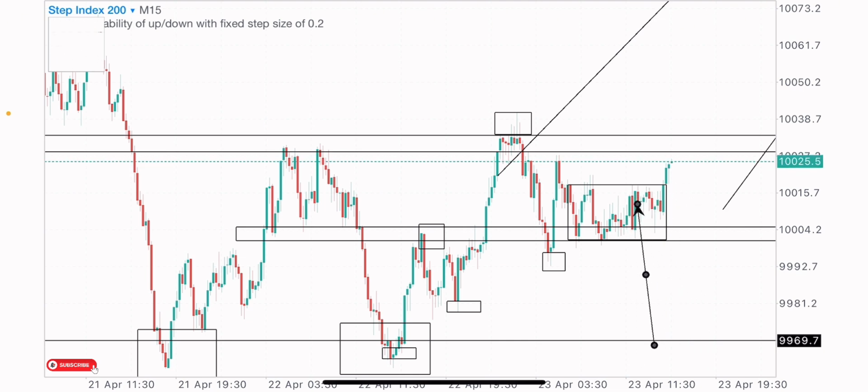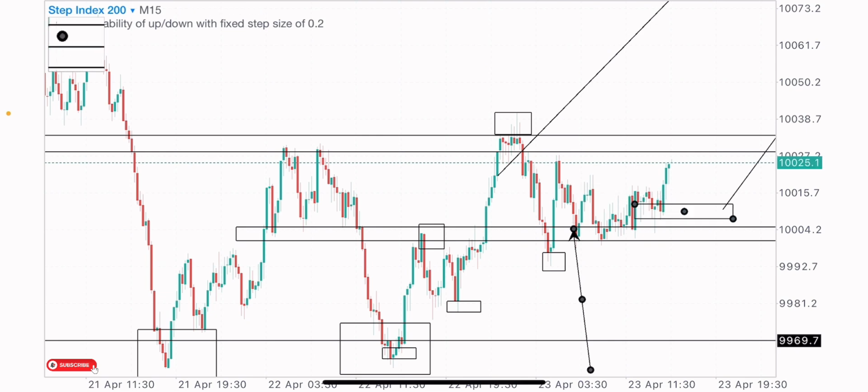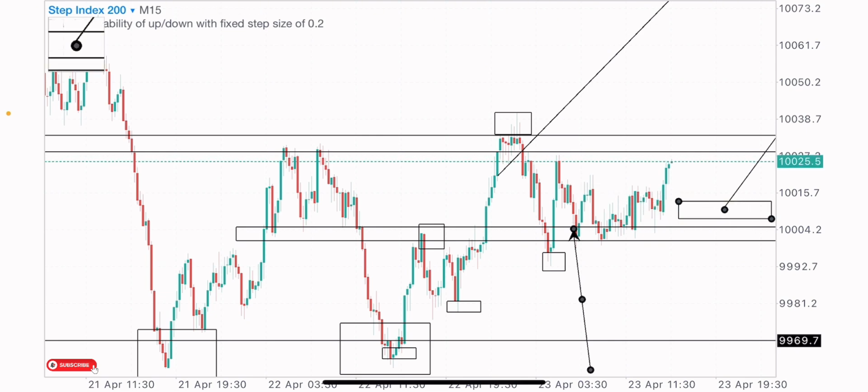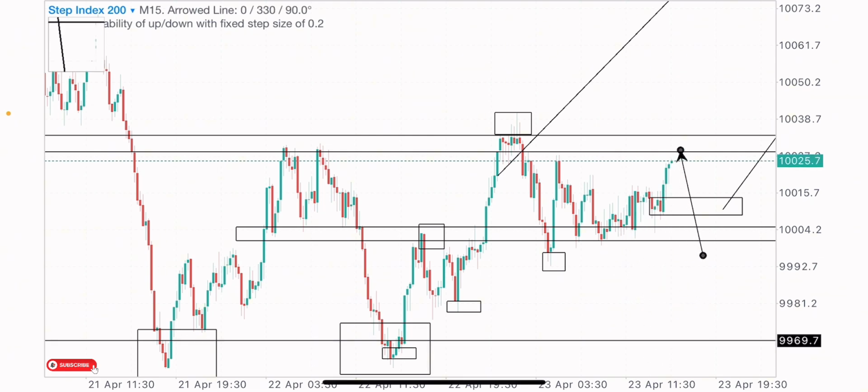I could look out for possible buy opportunities on this index. And we have a nice bullish order block formation here on the 15-minute time frame. We have this nice bullish order block, right? So if price can give a little retracement on the test of this level of resistance, you could see price sell a little bit to come test this zone, this bullish order block zone for the buys.